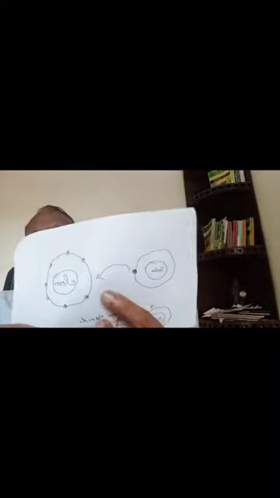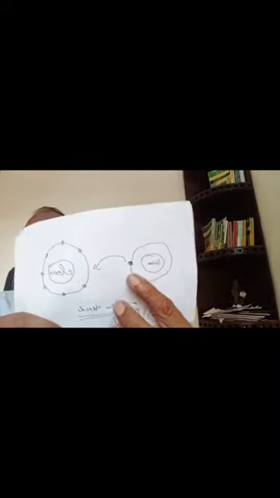Sodium would require 7, that is not possible. Nobody will give it. So its only chance is to leave it. So this sodium says, I am ready to give 1 electron to another atom which requires it. Here chlorine requires 1. It possesses 7. To make it 8, it requires 1.